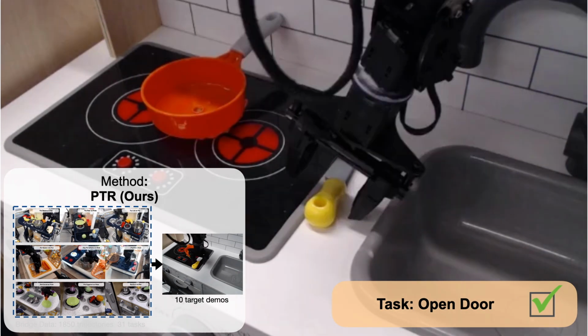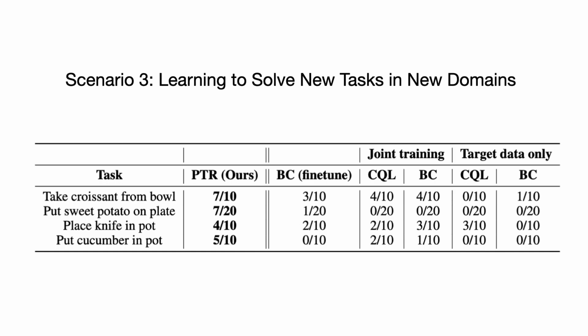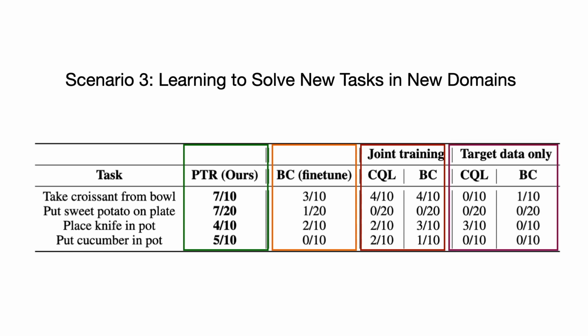target domain demonstrations. We quantitatively compare PTR with several baselines in the scenario of learning new tasks and new domains for 4 different target domain tasks in a held-out kitchen, where only 10 target domain demonstrations are given for each task. Our method clearly outperforms BC fine-tuning, joint training with the target domain data from the beginning, as well as training only on the target demonstrations alone.